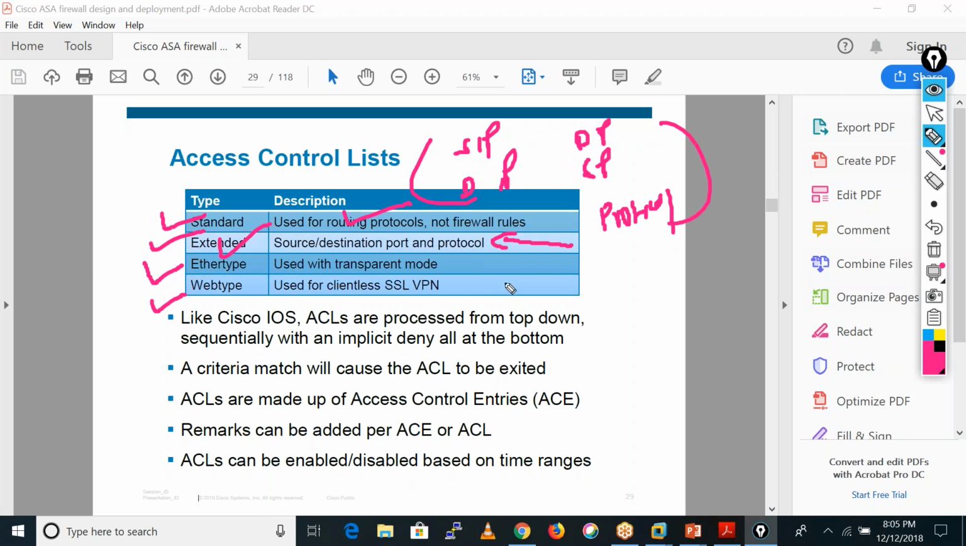We have the ether type ACL, which we use in transparent mode, when our firewall is running in transparent mode. Generally you will see the deployment of ASA in routed mode only, which is also known as layer 3 mode. We use the web type ACL in clientless SSL VPN or AnyConnect.